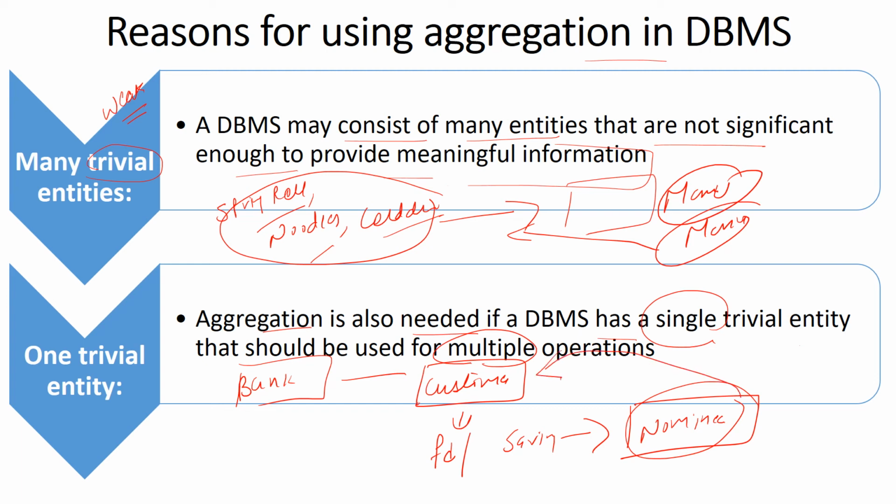The nominee entity becomes a weak entity if it does not show a connection with the customer table. For the bank, this nominee entity is completely a waste, but for the customer and for the detailed information of the customer, that who is the nominee of the FD or saving account, this nominee table is very important. So when a DBMS has a single trivial entity that should be used for multiple operations, we use aggregation in some cases.